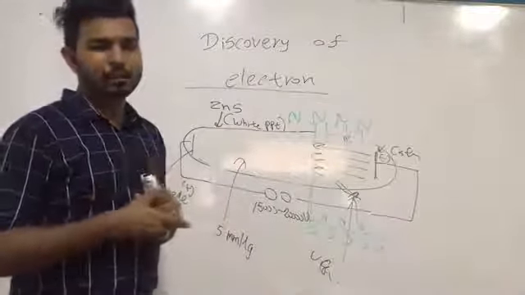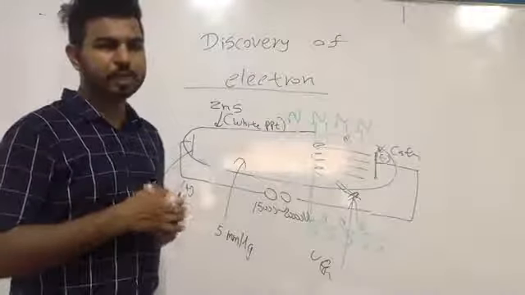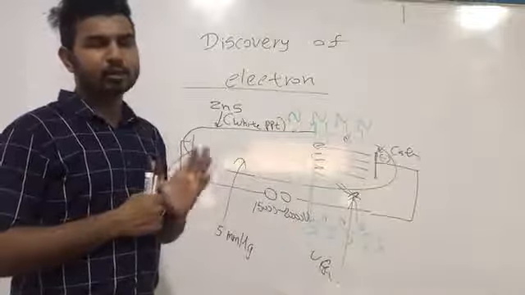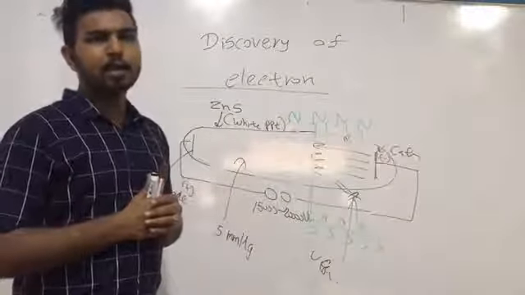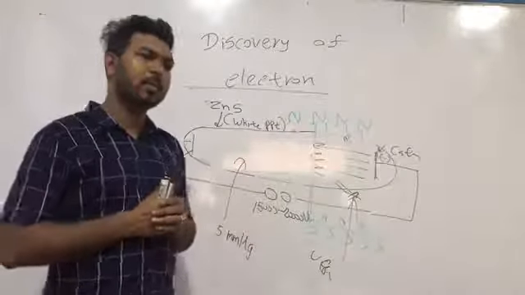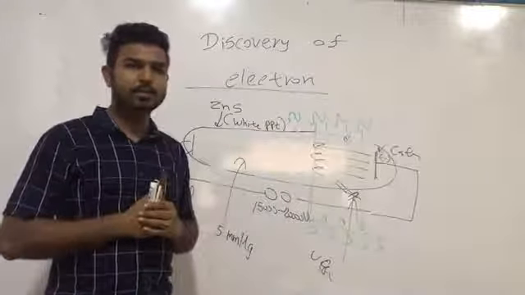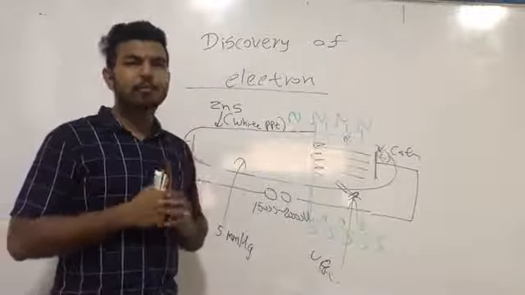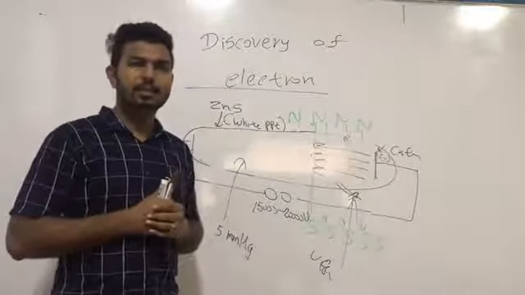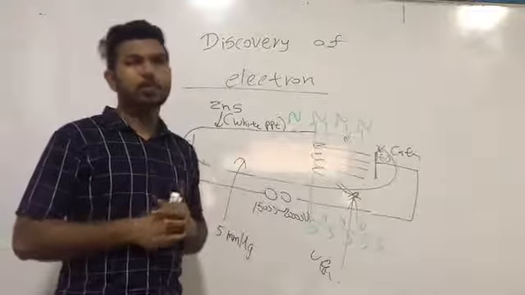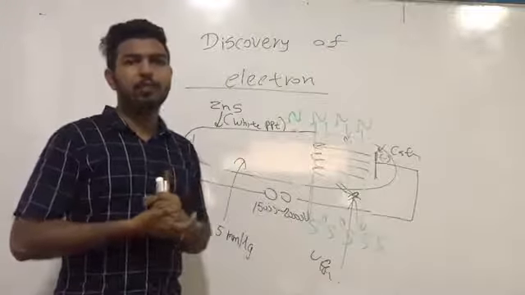We can confirm that cathode rays are negatively charged particles since they are deflected towards the positive end of the electric field.